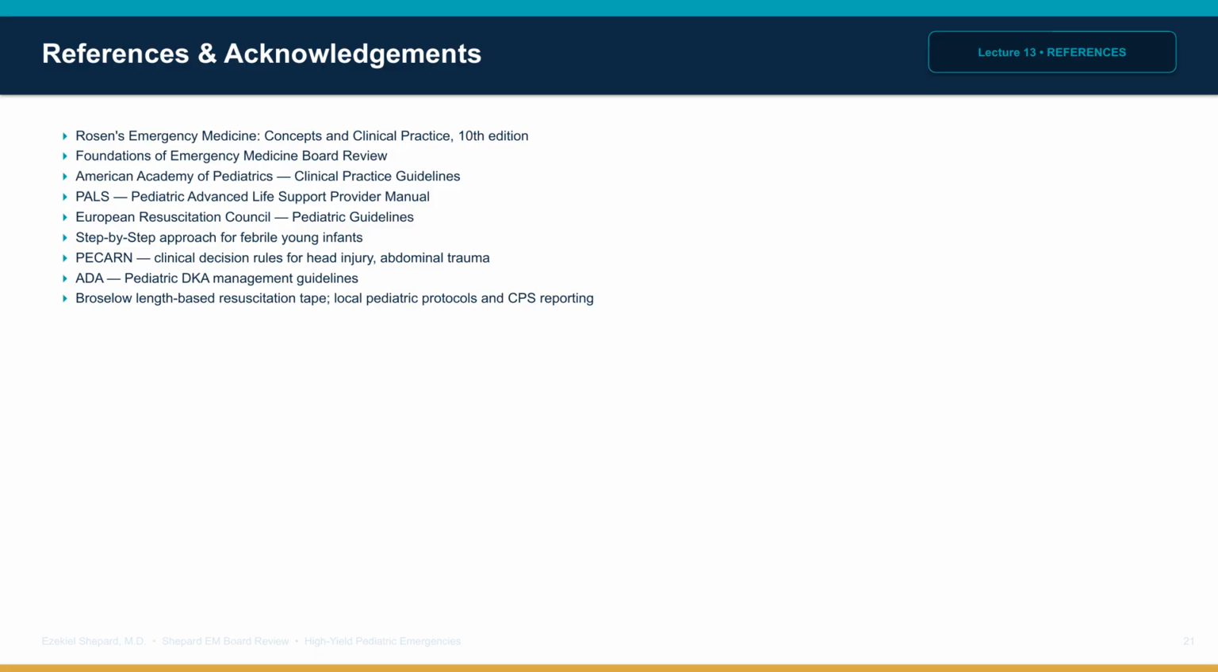References for this lecture include Rosen's Emergency Medicine, 10th edition, Foundations of Emergency Medicine Board Review, the American Academy of Pediatrics Clinical Practice Guidelines, the Pediatric Advanced Life Support, PALS, Provider Manual, the European Resuscitation Council Pediatric Guidelines, the Step-by-Step Approach to Febrile Young Infants, the PECARN Clinical Decision Rules for Head Injury and Abdominal Trauma, and the American Diabetes Association Pediatric DKA Management Guidelines, local pediatric protocols, Child Protective Services reporting procedures, and the Broselow Length-Based Resuscitation Tape Guide, Site-Specific Care.